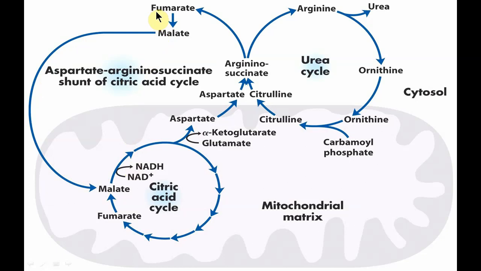These two enzymes, fumarase and malate dehydrogenase, have both cytoplasmic as well as mitochondrial forms. So this shuttle links the two major pathways, the urea cycle and the TCA cycle. This shunt is called the aspartate argininosuccinate shunt of the TCA cycle.